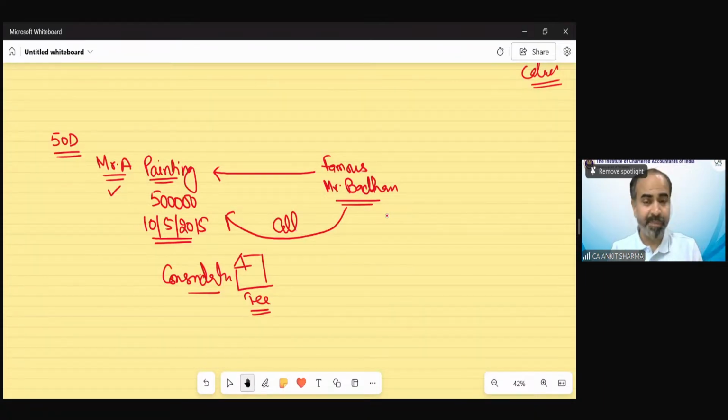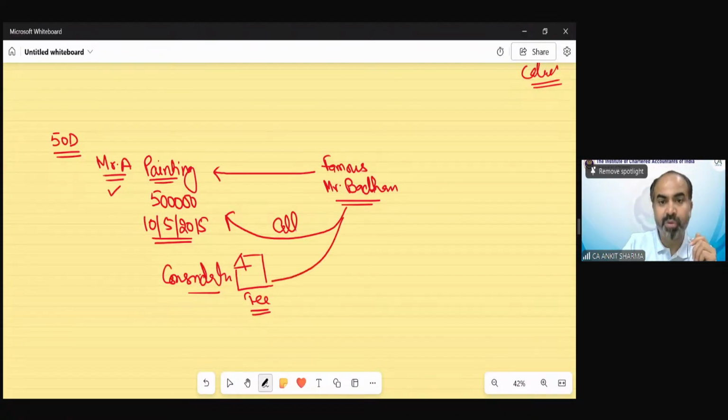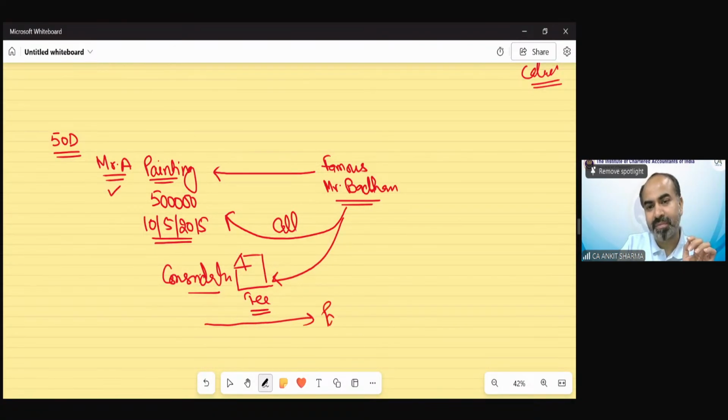So suppose Mr. Bachchan comes to his house, has a cup of tea with him, and takes this painting from Mr. A. Now, can you tell me, is this a gift? Is this a gift or not?